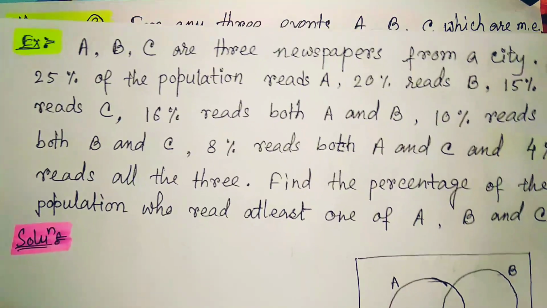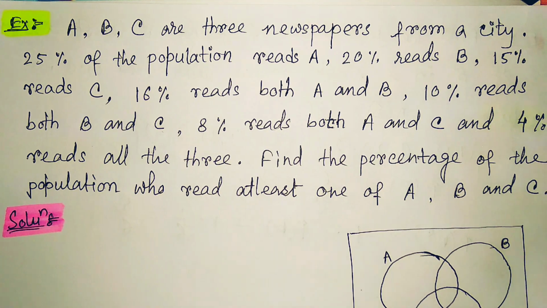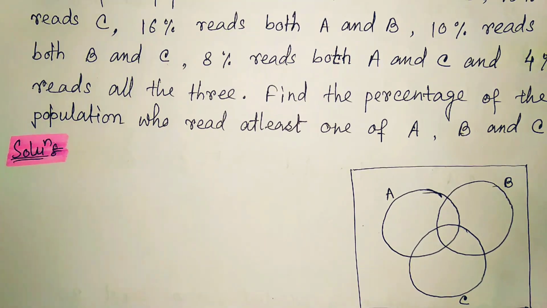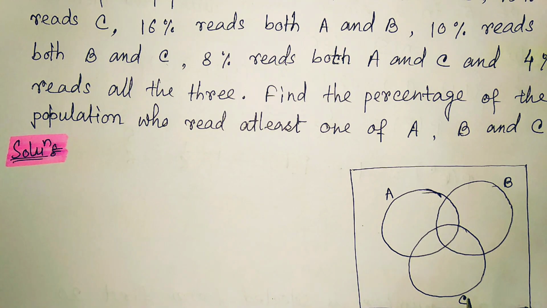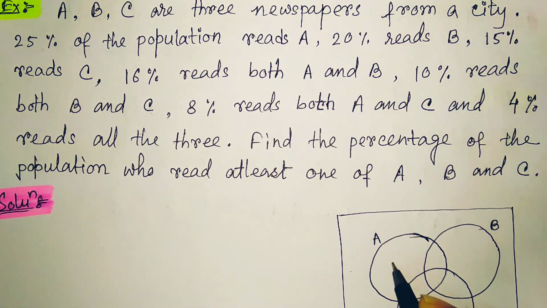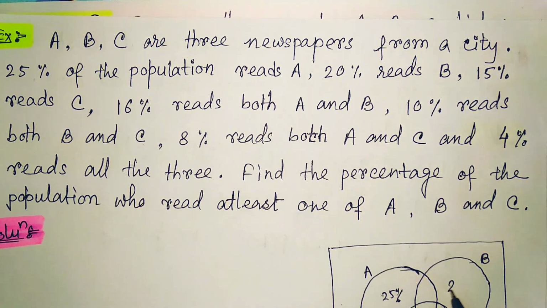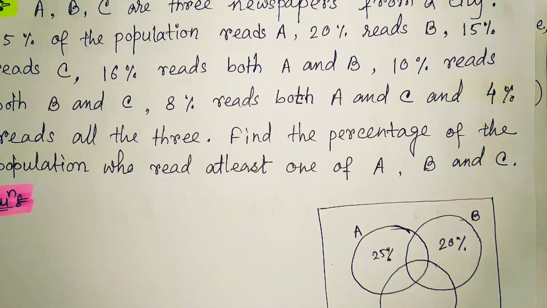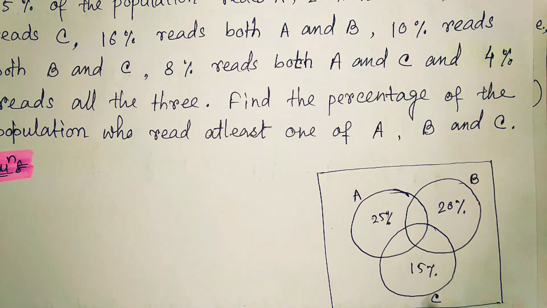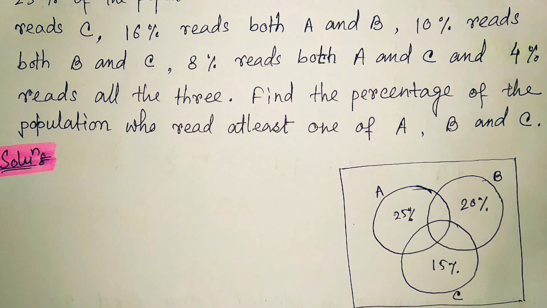Now for example, we will start with this one. Let A, B, C be 3 newspapers from a city. 25% of the population reads A. So at first, we just draw the picture. A, B and C are the 3 different newspapers according to the problem. 25% of the population reads A. Next, 20% reads B and 15% reads C. It is given. Next it is given that 16% reads both A and B.